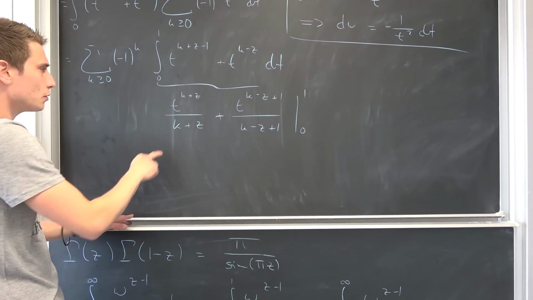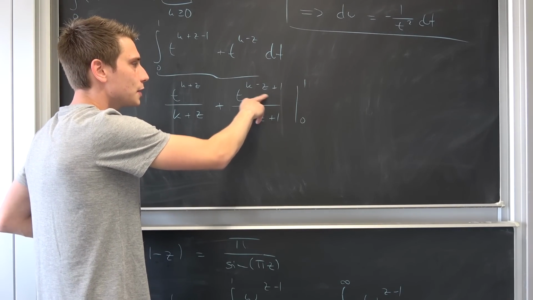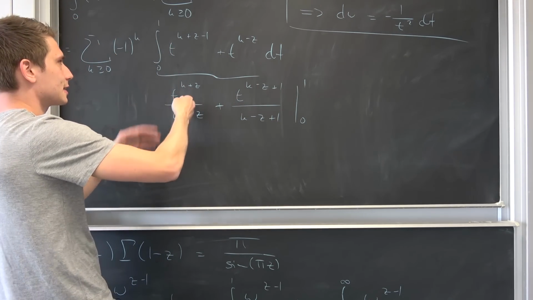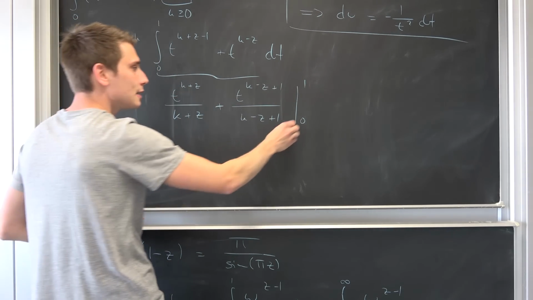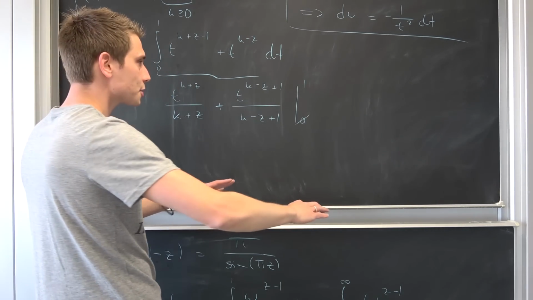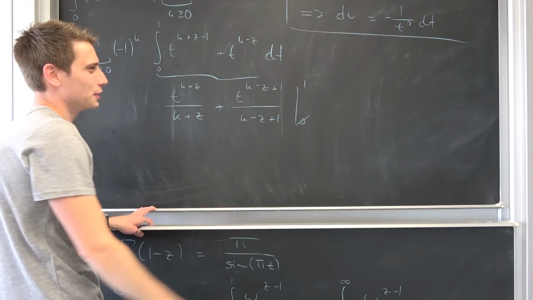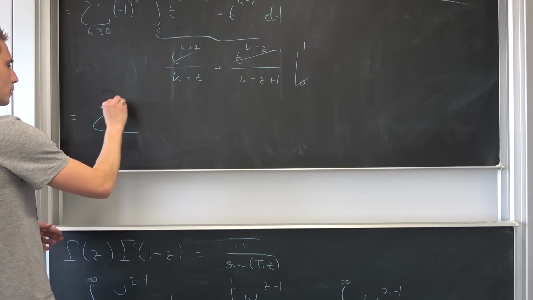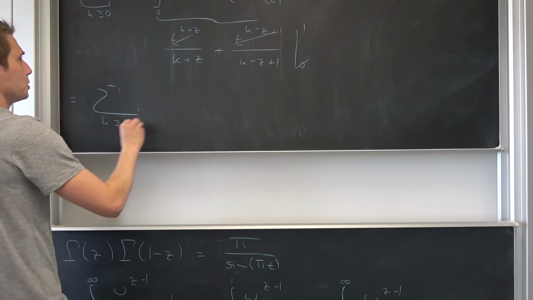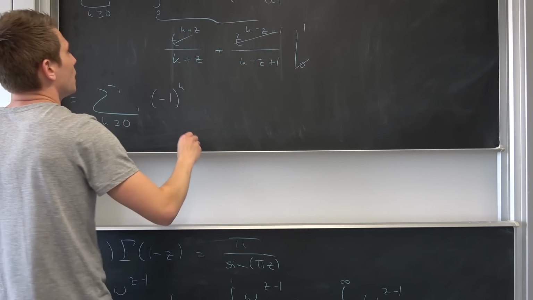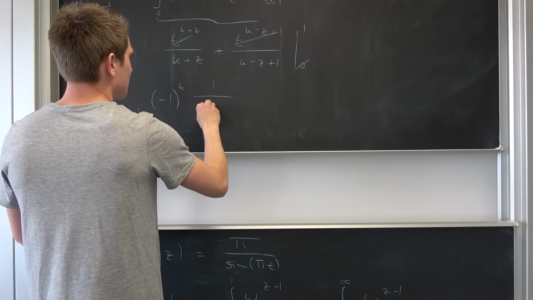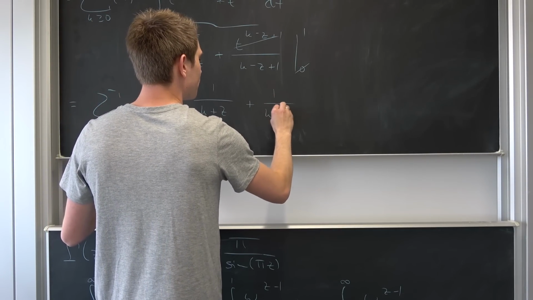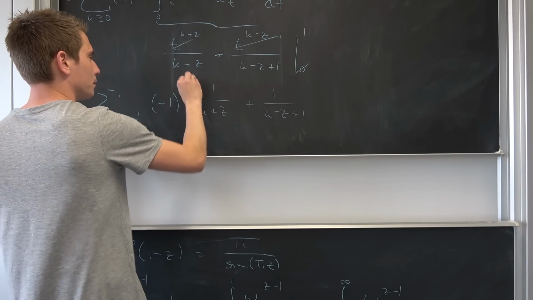Our index starts at 0. It doesn't really matter, depends on your z value, but we are going to say without any restrictions that z holds such that each and every term in here has a t, meaning on all those zeros it's just going to vanish. If we plug 1 into here, 1 to any power is just 1. So overall, we are going to end up with the sum of negative 1 to the kth power times 1 over k plus z plus 1 over k minus z plus 1.